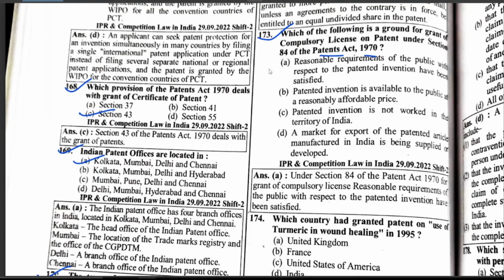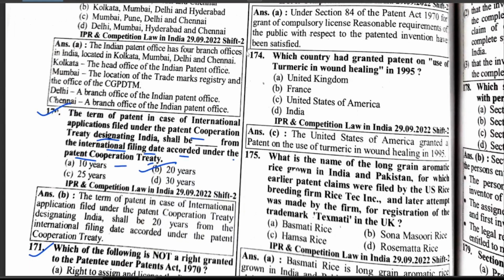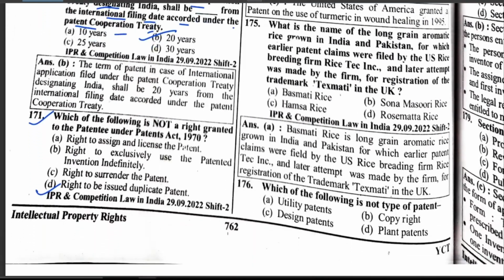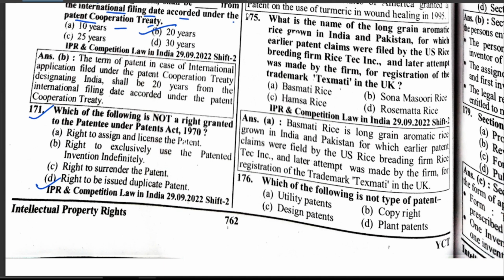Hence, the reasonable requirement of the public with respect to the patented invention have been satisfied? Which country had granted a patent on use of turmeric in wound healing in 1995? United States of America. What is the name of the long grain aromatic rice grown in India and Pakistan for which earlier patent claims were filed by a US rice firm and registration of the trademark Texmati in the UK? Basmati rice.